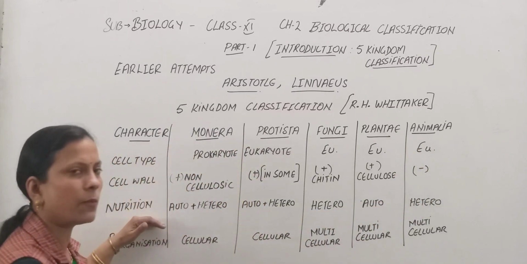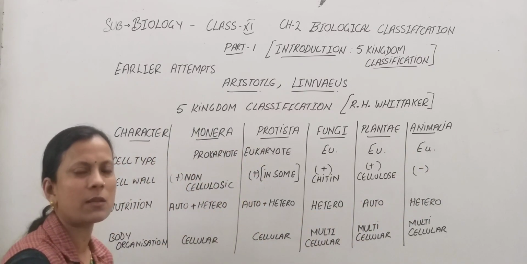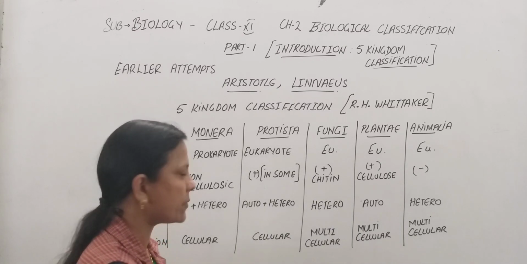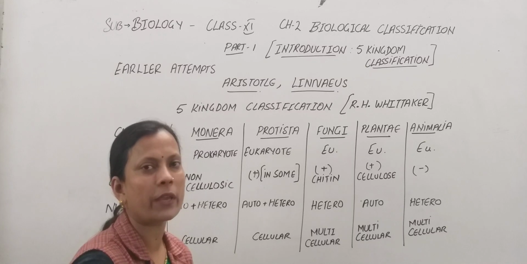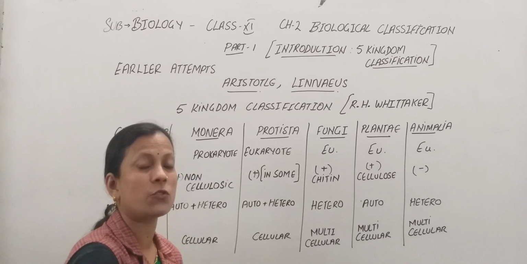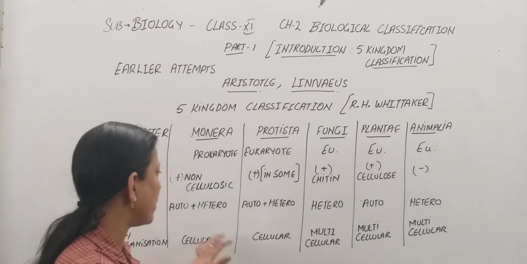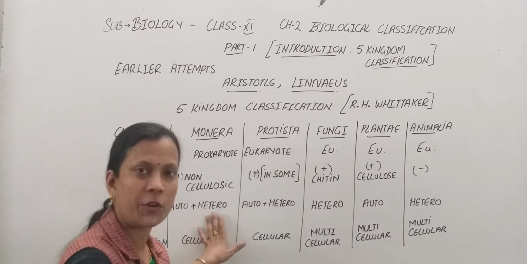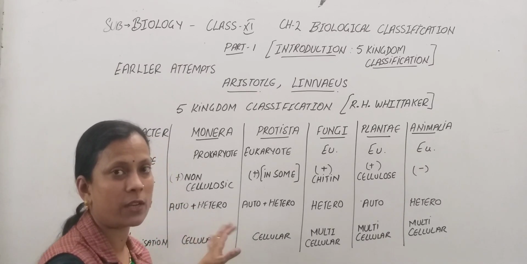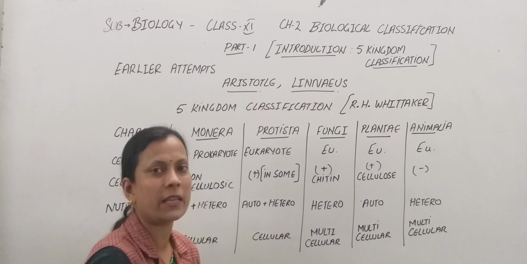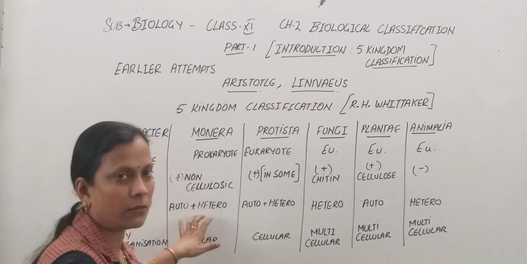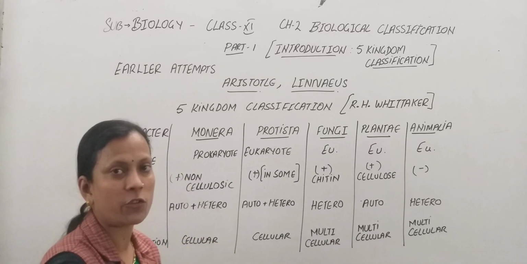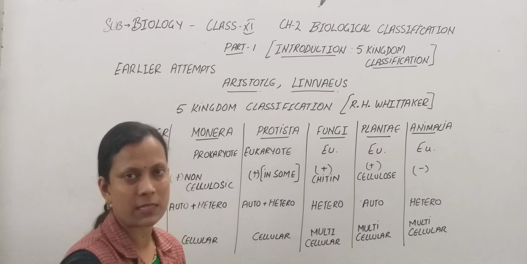Now we come to the third point, that is nutrition. What is the mode of nutrition in all the 5 kingdoms? First we see Monera. Monera includes prokaryotic organisms, generally bacteria. Now bacteria can be autotrophic or heterotrophic. They can photosynthesize, for example blue-green algae, which we will study in a later class. So Monera includes both modes of nutrition, autotrophic and heterotrophic. Heterotrophic may be saprophytic or parasitic.